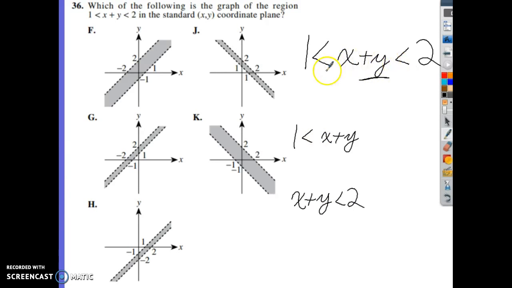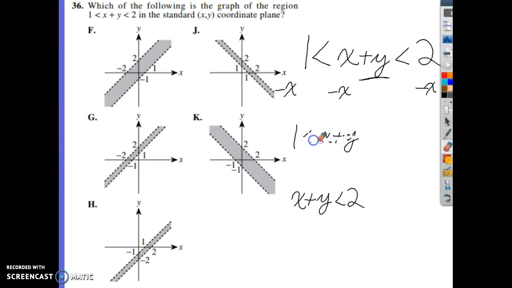Now you can split it up and solve individually, but you can also solve from right here. We're trying to get rid of x. Because it's a positive x, we're going to subtract. Just like we would have to subtract on both sides of those inequalities, we're going to subtract x over here. We're also going to subtract x over here.